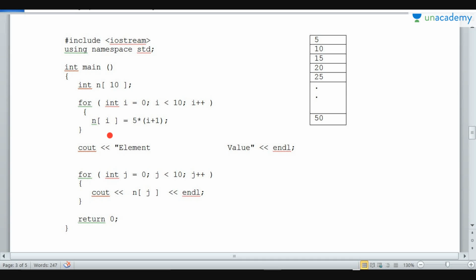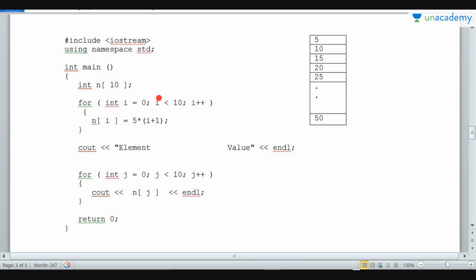So n of I, that is n of 0 term, that is I is equal to 0 now, first initialization statement. So n of 0 is equal to 5 into 0 plus 1, that is 5 into 1. So n of 0 is equal to 5. So the value 5 will be stored at n of 0, that is, the first element of the array is 5. Then the update statement I plus plus, I will become 1 now.